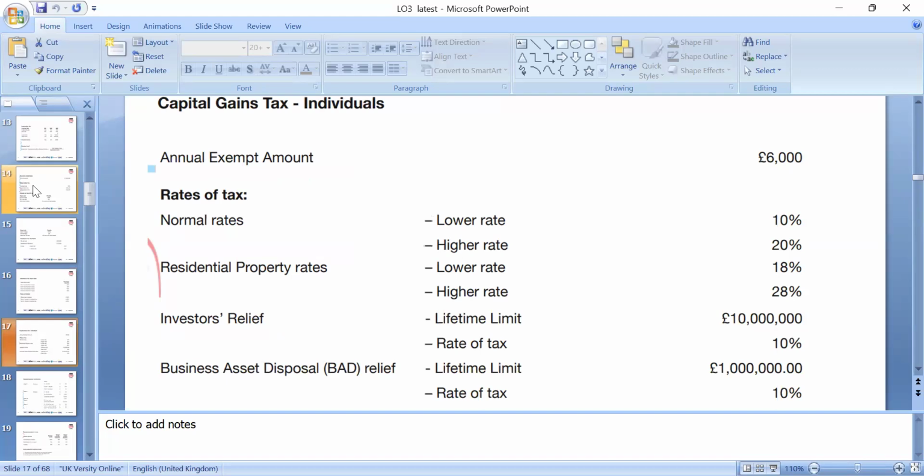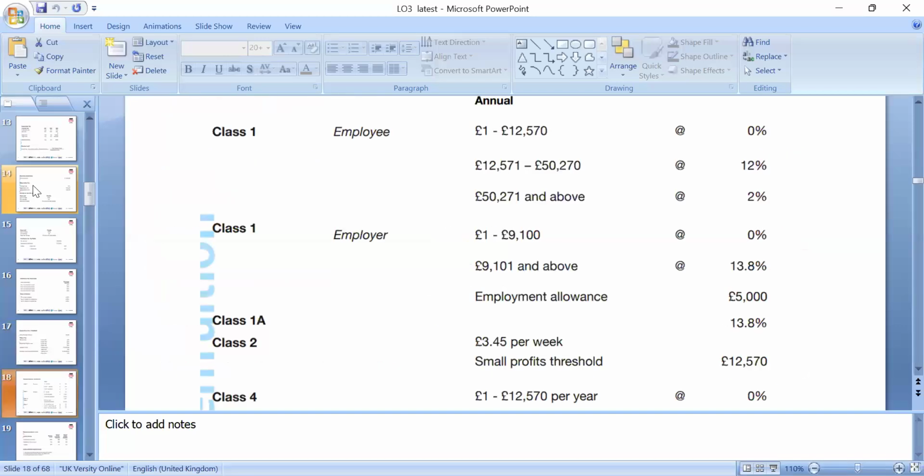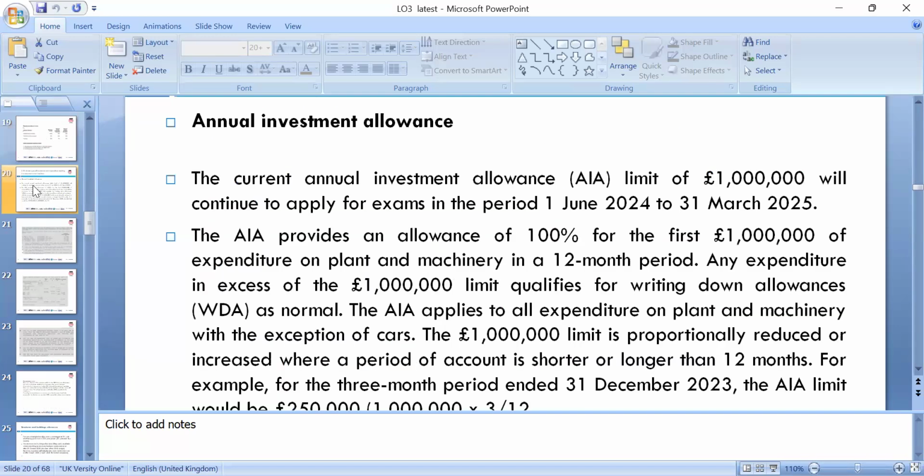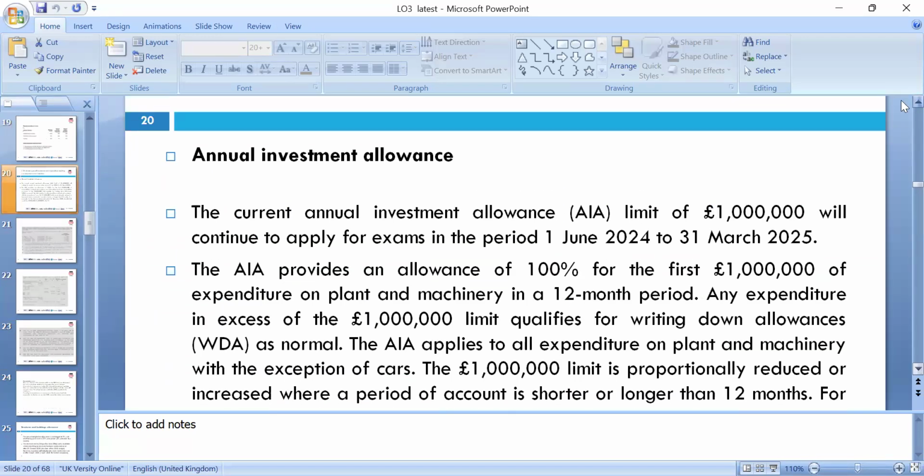So that can be which we need to be residential properties, investor relief. That's which we need to business asset disposal relief. So that's which we can look around. Then of course we discuss about deliberately hiding things, penalties, tax, some fines.